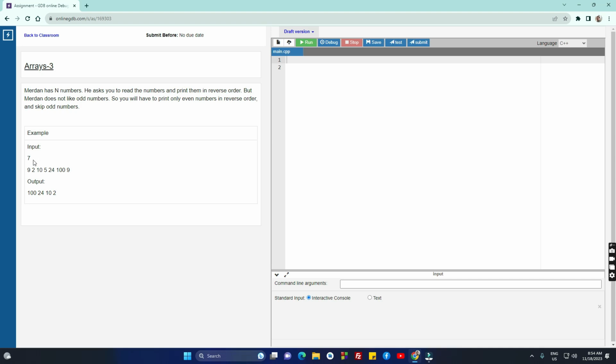So Merdan has this many numbers. You are going to read the numbers, then you have to print them in reverse order, but you have to skip odd numbers, which means you have to print only even numbers. So let's start.